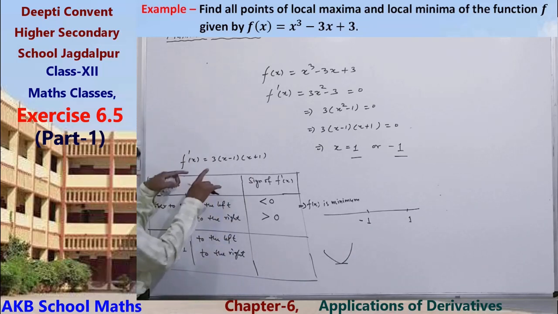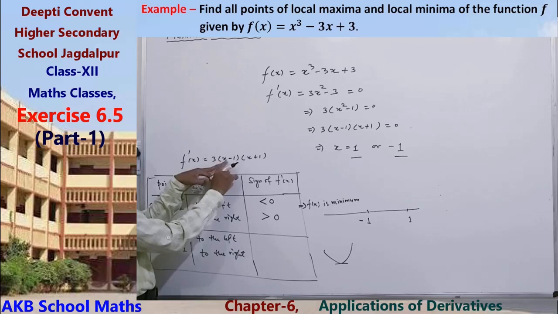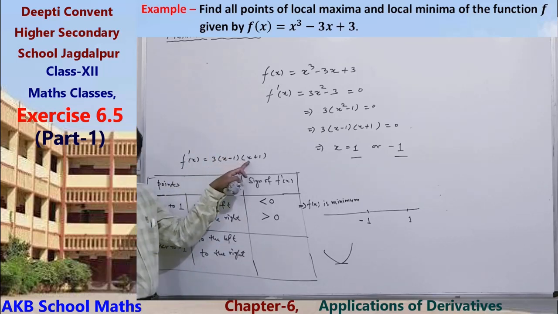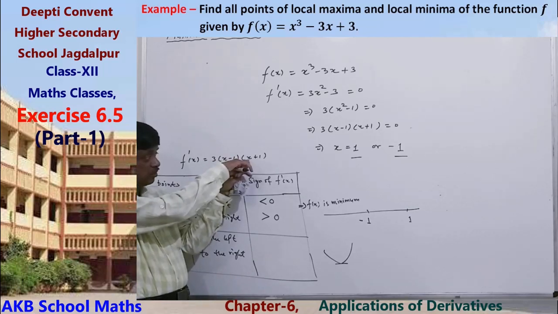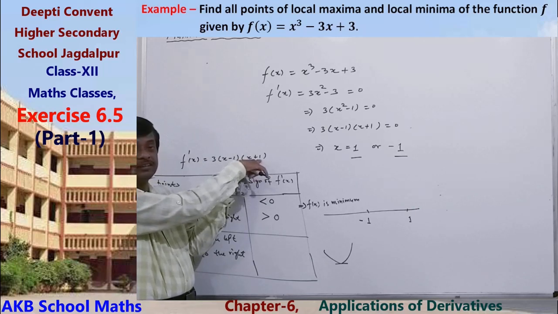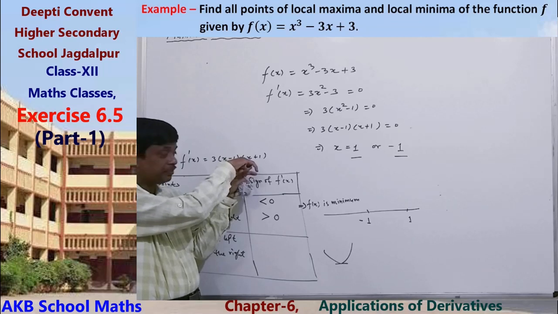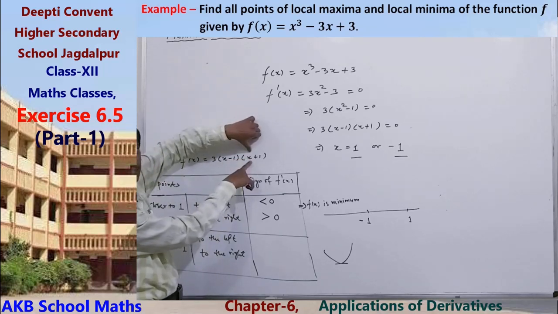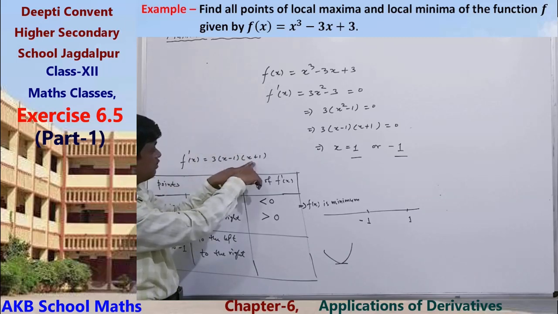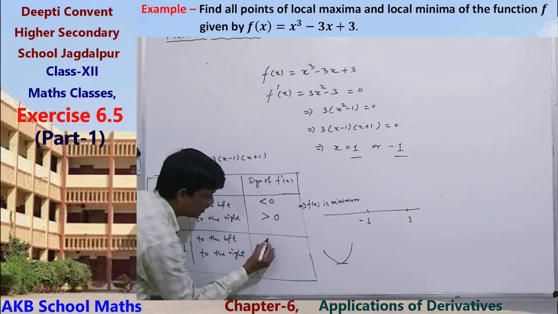At minus 1.1, x minus 1 is negative and x plus 1 is negative, so the product is positive, greater than 0.